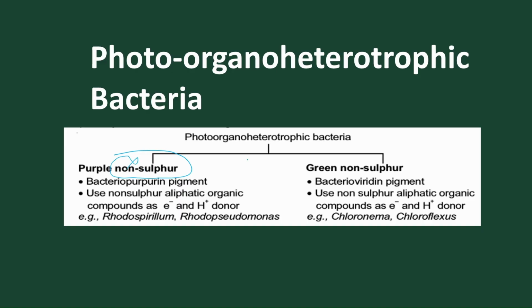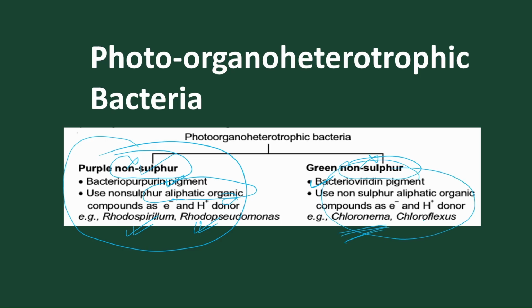So it is non-sulfur bacteria, like the green non-sulfur bacteria. It is organic. So the best pigment is Bacteriopurpurin for purple non-sulfur and Bacterioviridin for green non-sulfur. And they use aliphatic organic compounds as electron and hydrogen donor. The best example is Rhodospirillum and Rhodopseudomonas for purple non-sulfur bacteria, and for green non-sulfur bacteria it is Chloronema and Chloroplexus. Got it? So this is all about photoorganoheterotropic.